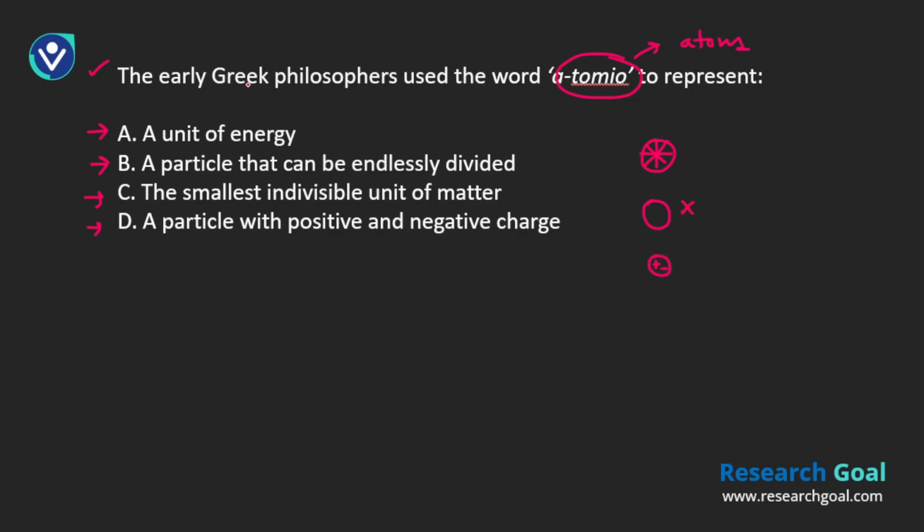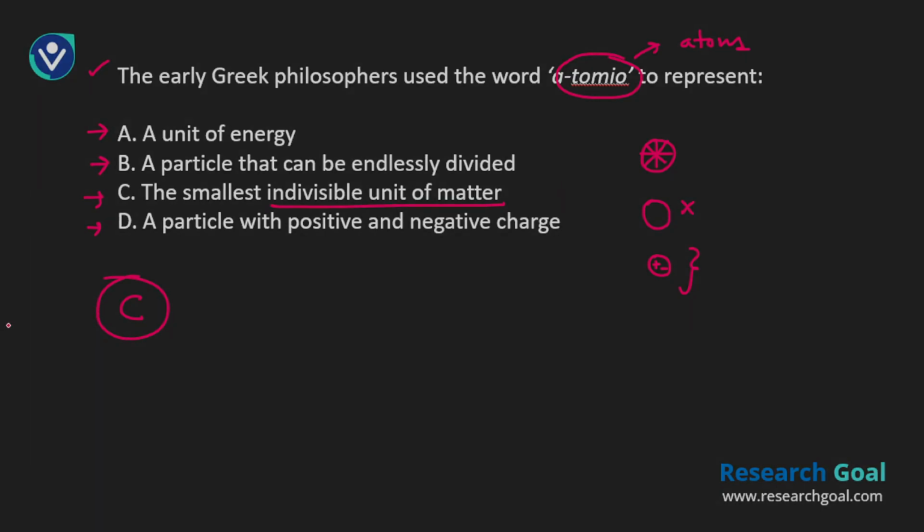During that particular time, the Greek philosophers were not able to identify whether atoms have positive and negative charge, because they were only able to postulate that atom is the smallest indivisible unit. So I think what we have right over here is the correct answer. If you selected that, congratulations, you answered the correct option, which is option C. All right, let's move to the next question.